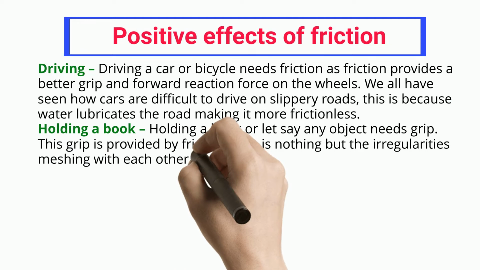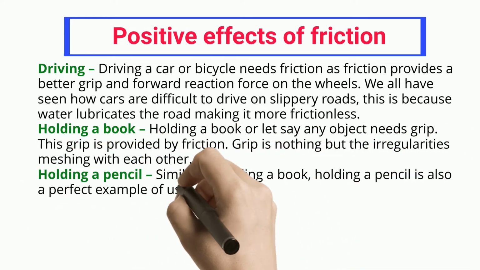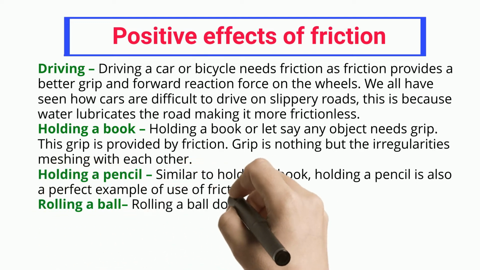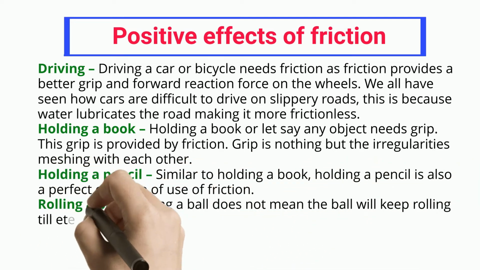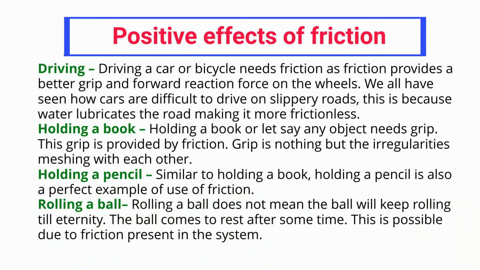Holding a book. Holding a book, or let's say any object, needs grip. This grip is provided by friction. Grip is nothing but the irregularities meshing with each other. Holding a pencil. Similar to holding a book, holding a pencil is also a perfect example of the use of friction. Rolling a ball. Rolling a ball does not mean the ball will keep rolling till eternity. The ball comes to rest after some time. This is possible due to friction present in the system.